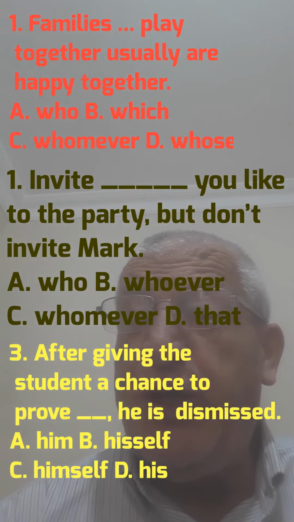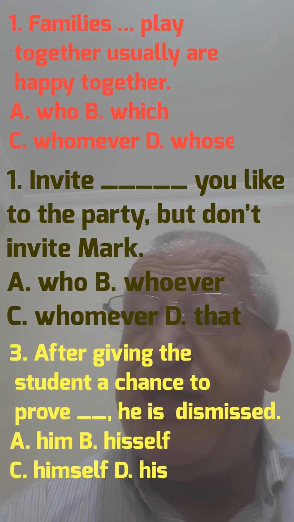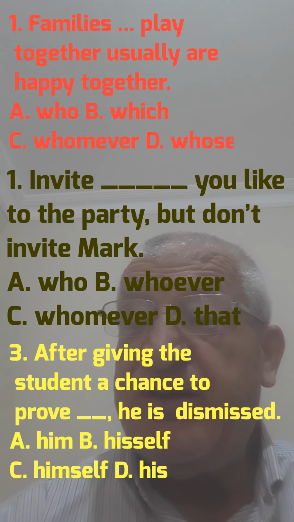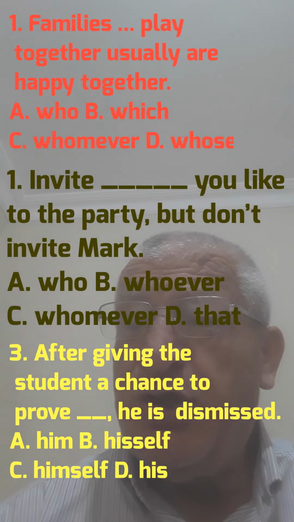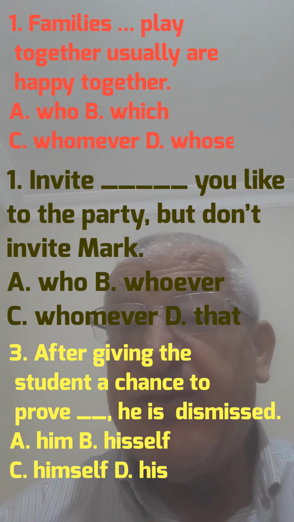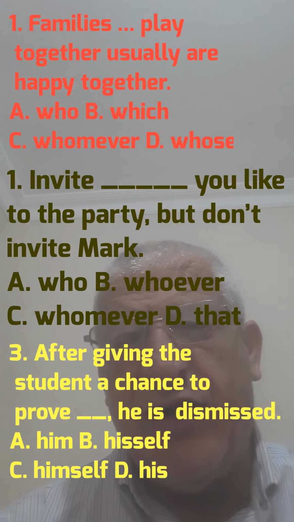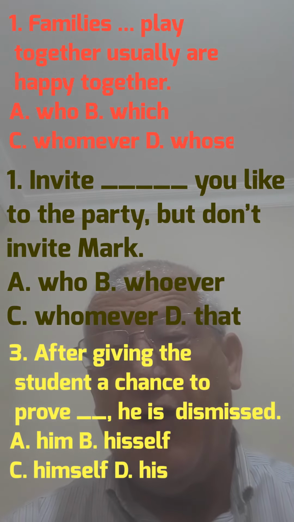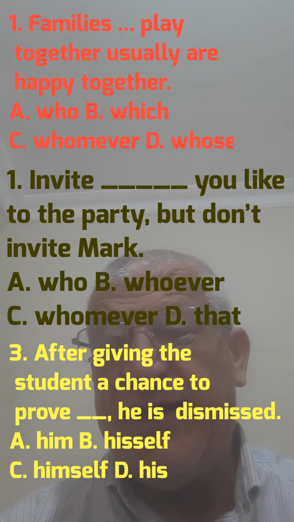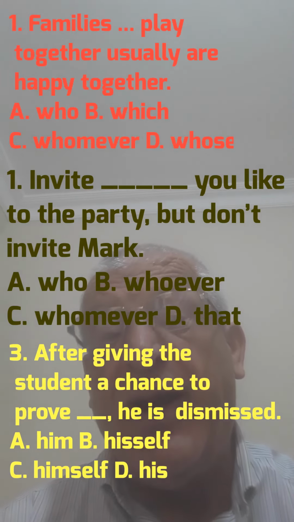Number four, example number four: "We wish she were here to help blank." Us, or we, or ourselves, or yourselves? Here we need an object of we. Look, we is at the beginning of the sentence. We wish she were here to help us.